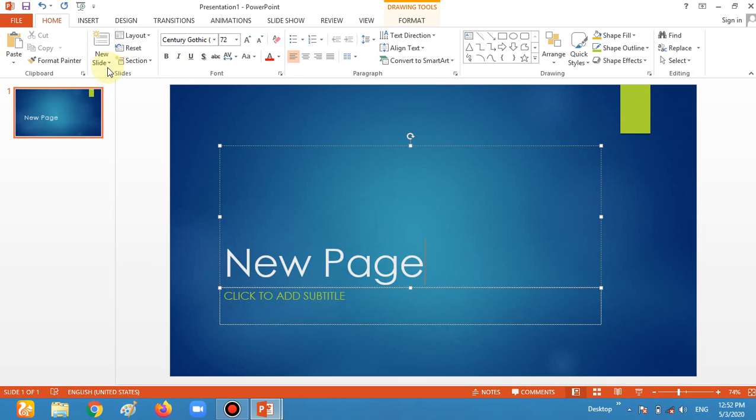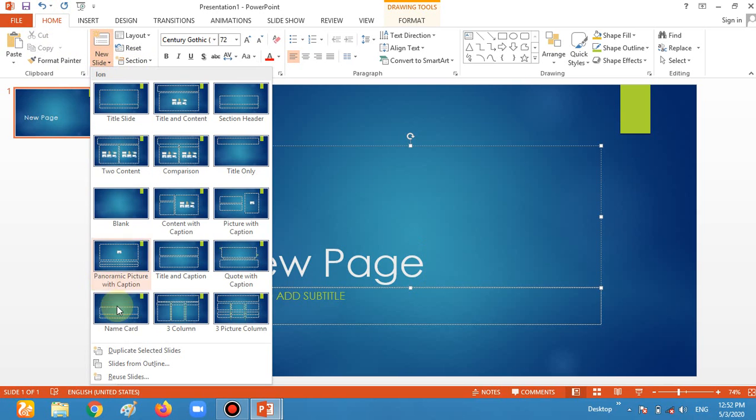Just now I want to take a new slide. So go to the New Slide area, which is in the Slides group in the Home tab. By default the Home tab is open with your PowerPoint. So in the Slides group we have to go to the New Slide option. When we go, there are so many slide type options. In your book the slide names are given.